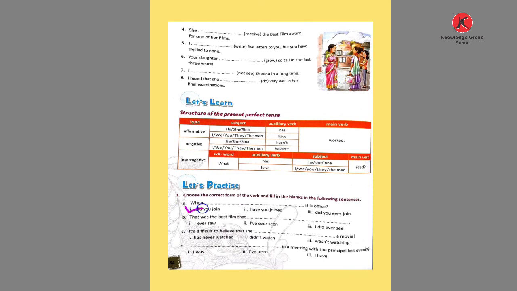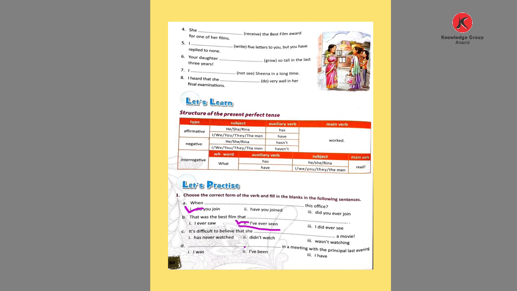Then the second, B. That was the best film that dash. Options are: I ever show, I have ever seen, I did ever see. Okay, three options. That was the best film that. Best film, in the past I haven't seen. So here I have ever seen is the correct answer.